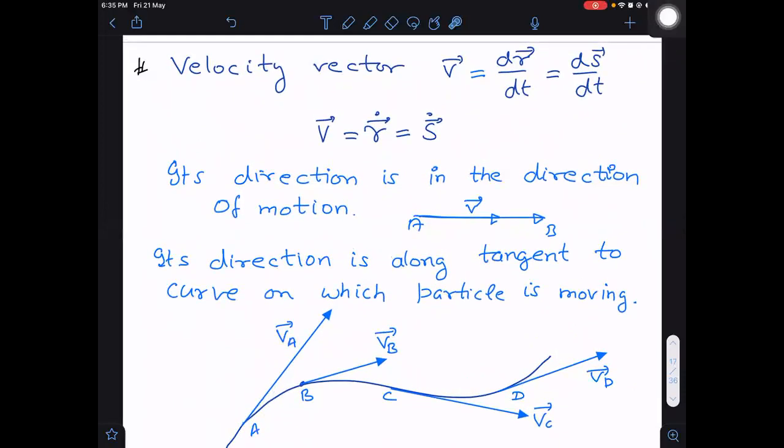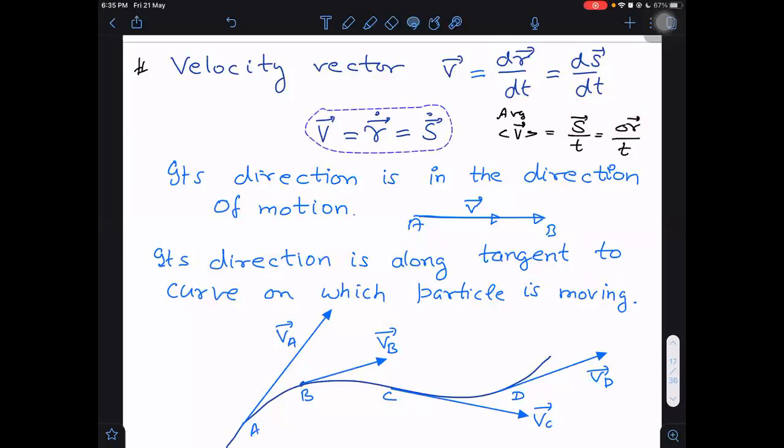Average velocity will be total displacement upon total time. I will represent it this way: average velocity is total displacement divided by total time. Or I can say change in position, delta r, final minus initial divided by time, because displacement is also represented by delta r. That is average velocity. But these are not averages. When we take the derivative dr by dt, this is instantaneous, not average.